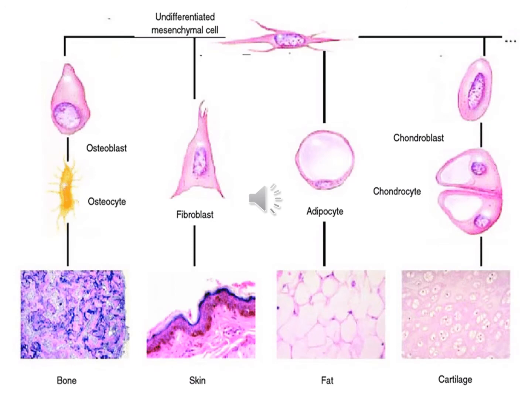In this slide, you can see an undifferentiated mesenchymal cell. It can divide and differentiate into other cells. It can divide and differentiate into osteoblast, osteocyte, and give rise to the bone. And it can differentiate into fibroblast, adipocyte, and chondroblast, giving rise to cartilage. So this undifferentiated mesenchymal cell has the ability to divide and differentiate into other varieties of cells. Mostly it divides and differentiates into fibroblasts, adipocytes, and some of them along the capillaries give rise to pericytes.